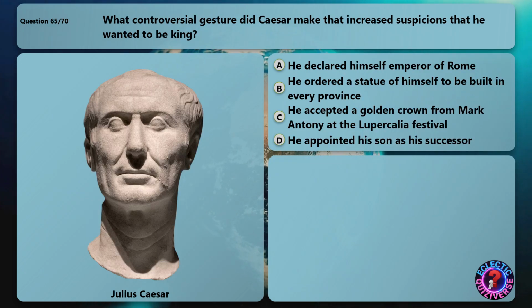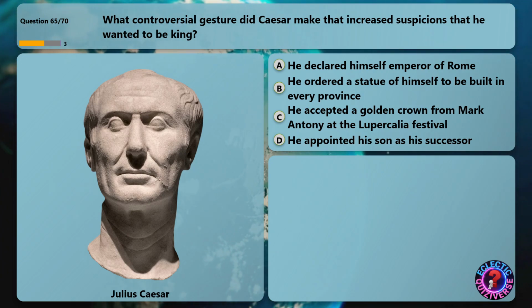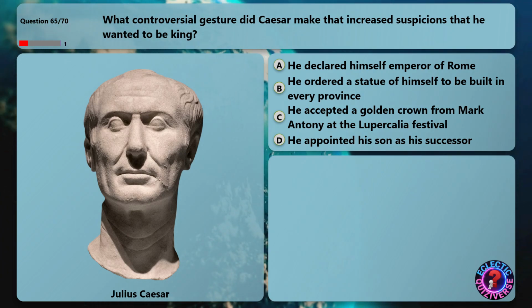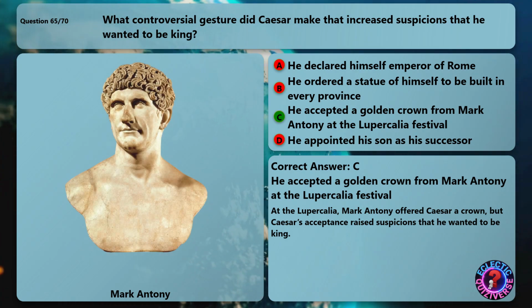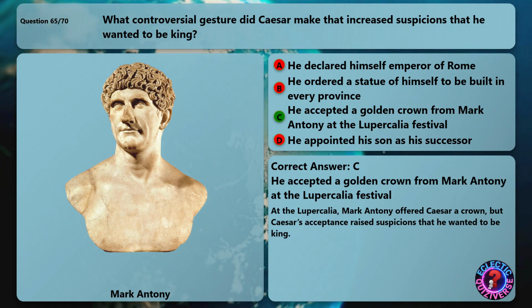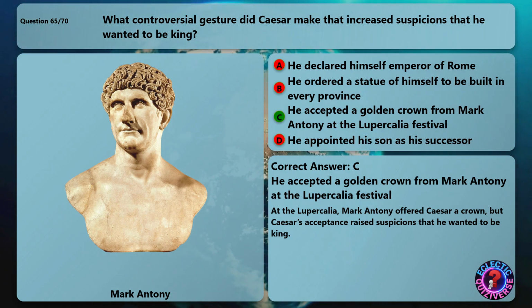What controversial gesture did Caesar make that increased suspicions that he wanted to be king? The correct answer is he accepted a golden crown from Mark Antony at the Lupercalia festival. At the Lupercalia, Mark Antony offered Caesar a crown, but Caesar's acceptance raised suspicions that he wanted to be king.